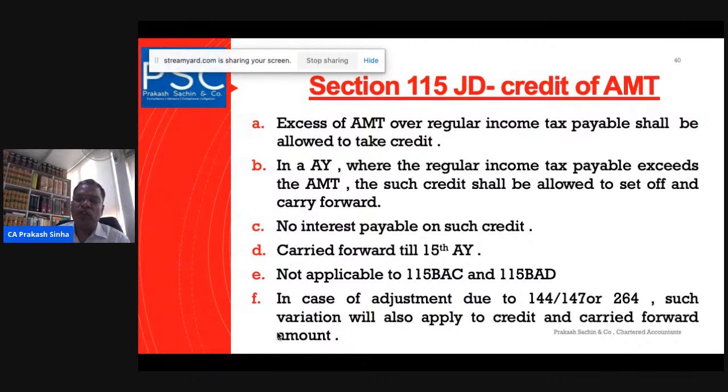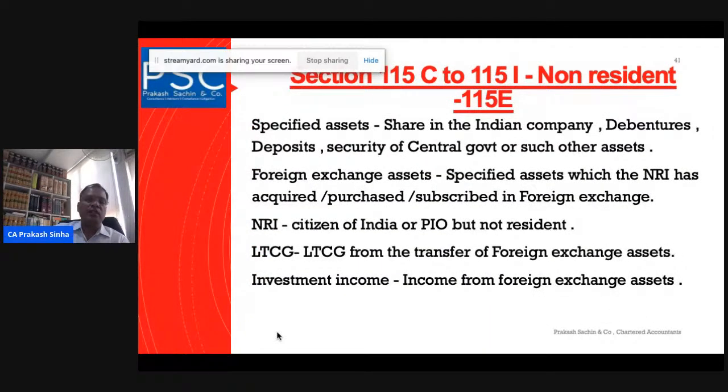In case of adjustment on account of 144, 147, 263 or 264, such variation will also not apply to the credit of the carried forward amount here. These are the few things that we have to learn from 115JC and so on.